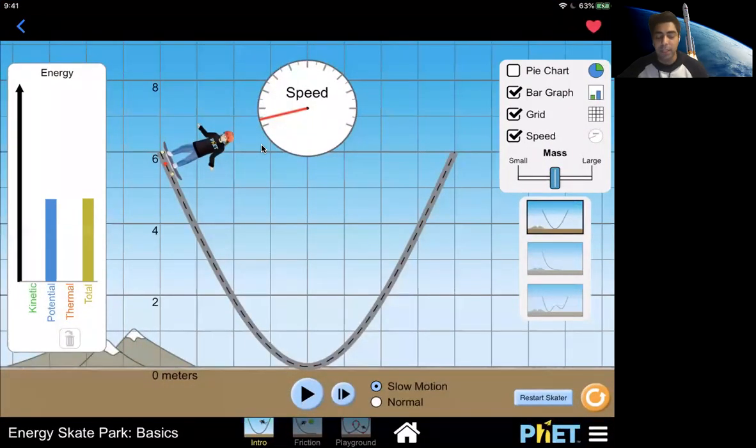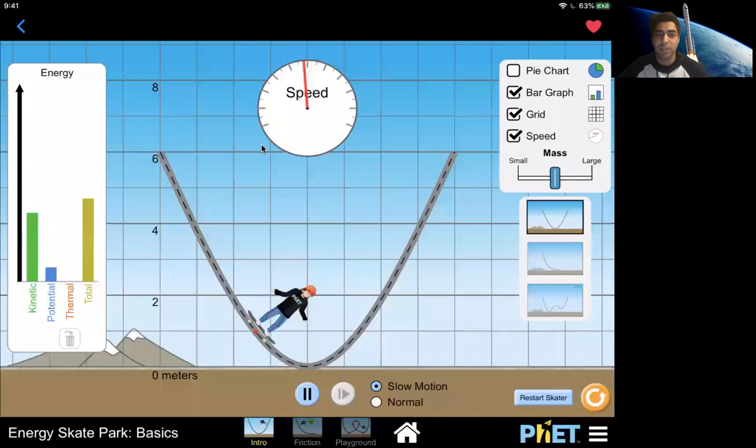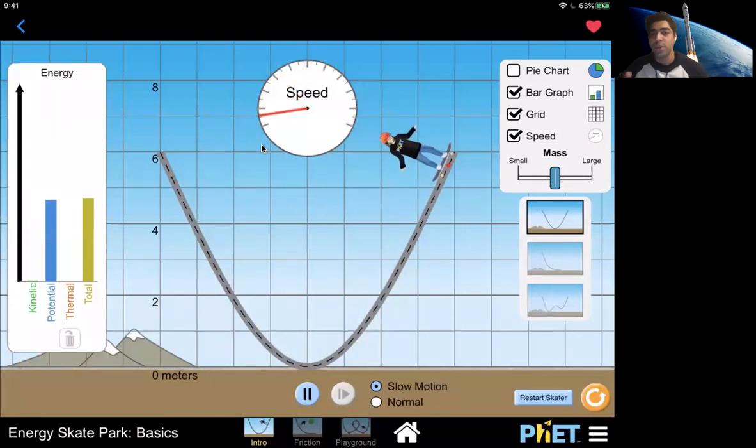Now, if we play, then as the person moves down towards the lowest point, the potential energy is going to go down, meaning the blue bar is going to become shorter, and the green bar is going to go up because it is gaining kinetic energy. And there you go. That's what happens. So it's just going to oscillate back and forth.